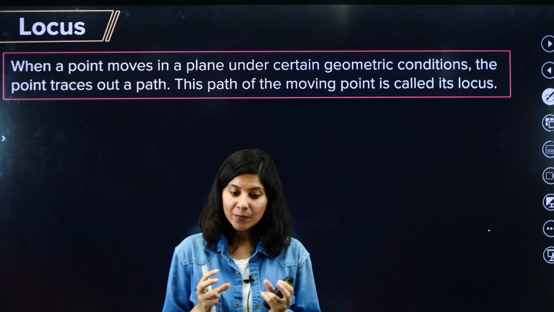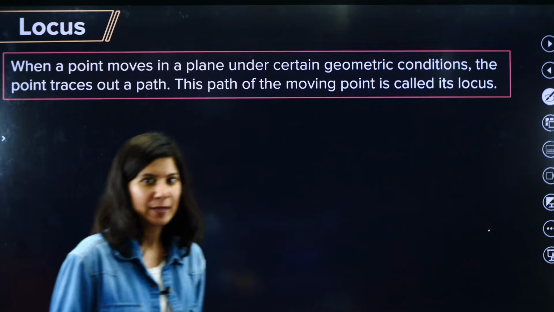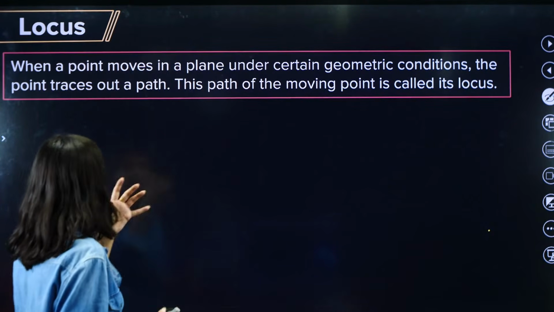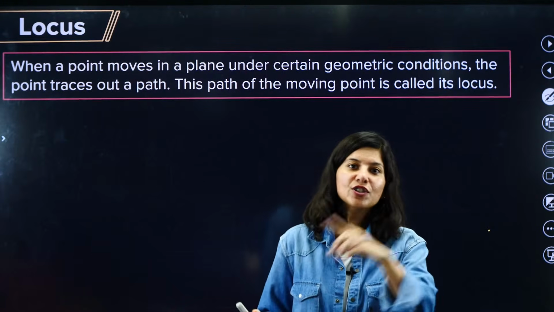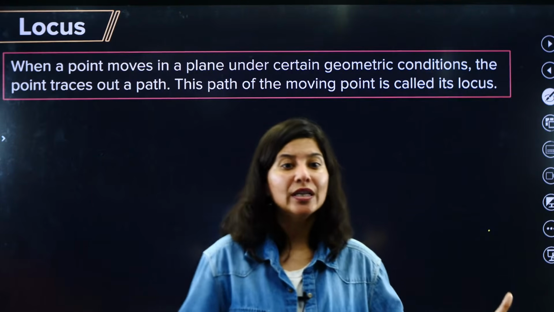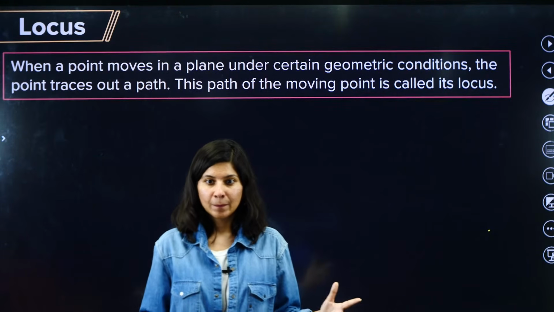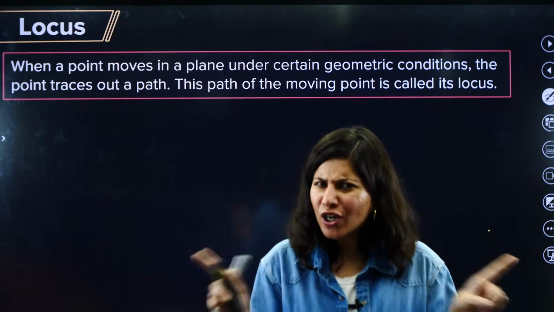And let me tell you the secret recipe of locus today. So what is a locus? Basically, locus is nothing but a point which is moving in a 2D plane, but not randomly.